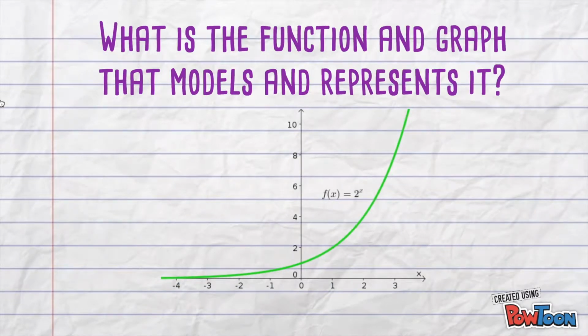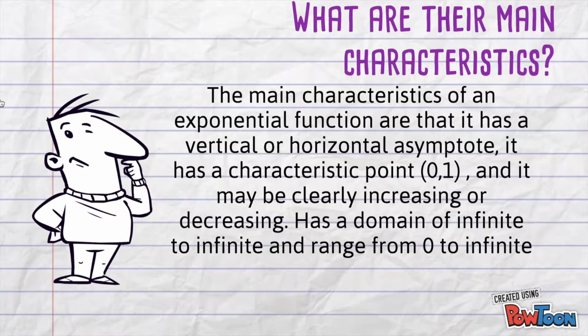What is a function and graph that models and represents it? What are their main characteristics? The main characteristics of an exponential function are that it has a vertical or horizontal asymptote. It has a characteristic point plotted at (0,1), and it may be clearly increasing or decreasing. It also has a domain from negative infinity to infinity and a range from 0 to infinity.